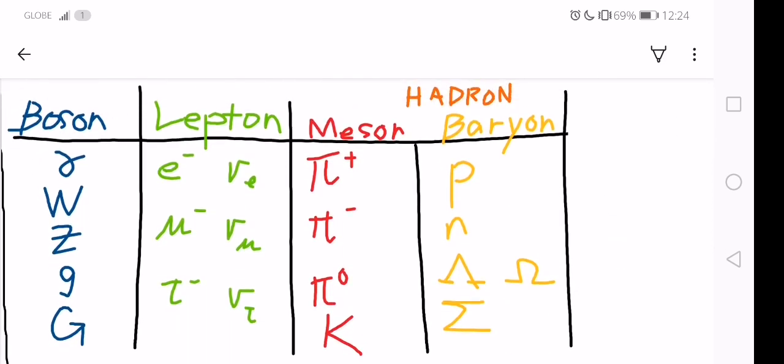So here we have a table summarizing the particles that we have discussed so far. So for bosons, we have the photon, the W and Z bosons, the small letter g for the gluon, and the big letter G for the graviton. For leptons, we have the electron, the muon, the tau, the electron neutrino, muon neutrino, and the tau neutrino.